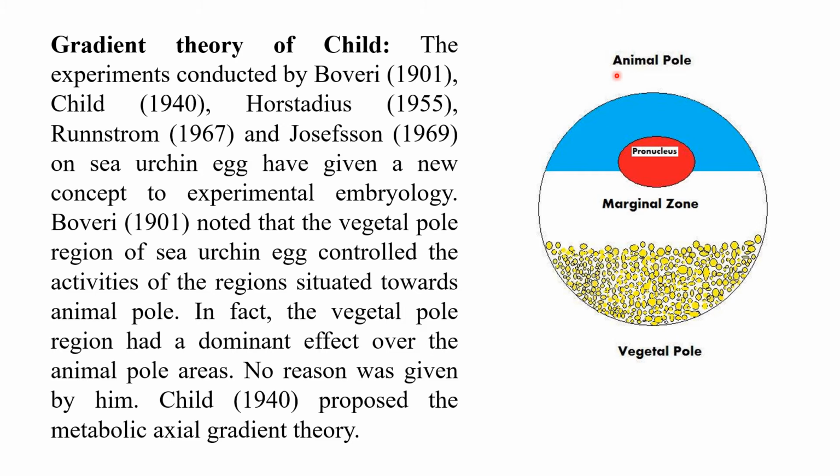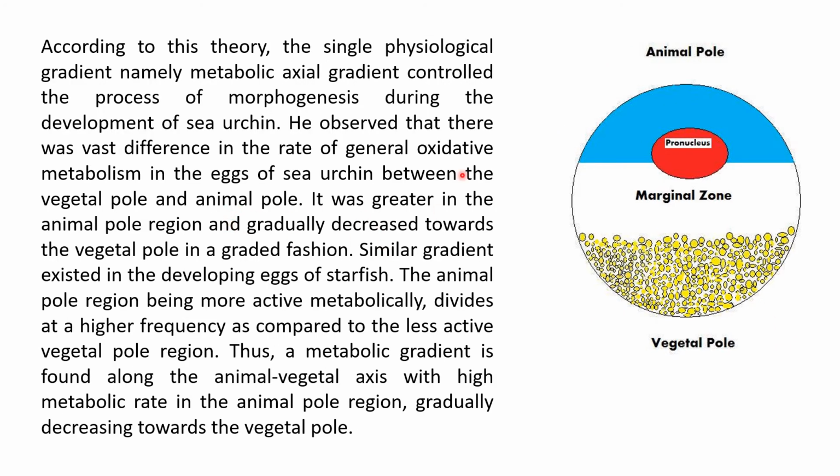So you can see here there are two poles, the animal pole and the vegetal pole. Initially, through their experiments on sea urchin, they found that the vegetal pole controlled the activities of the regions that are situated in the animal pole. So this vegetal pole has an impact on the parts and cells of the animal pole. This was the theory they put forth. According to this theory, a single physiological gradient, namely the metabolic axial gradient, controlled the process of morphogenesis during the development of sea urchin.